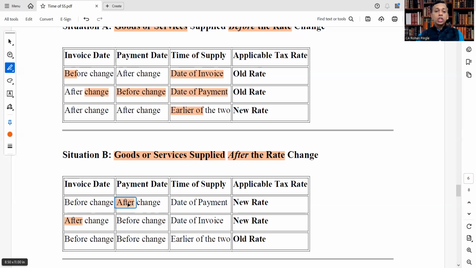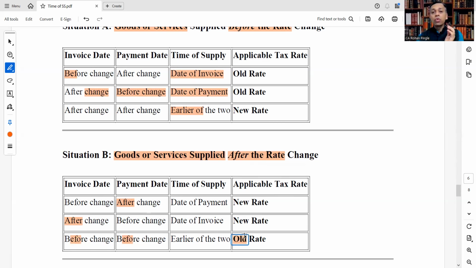Invoice date after change, payment date before change: time of supply is after, because goods or services are supplied after, and time of supply is date of invoice after change, therefore applicable tax rate is new rate. And if both invoice and payment date are before, whichever is earlier will be the time of supply, but applicable tax rate will be old because it is before the change. So old rate will be applicable.